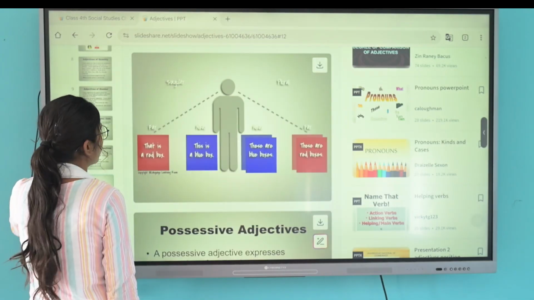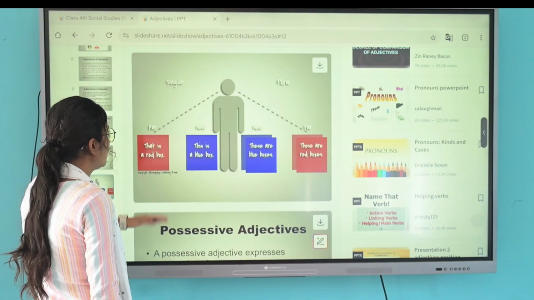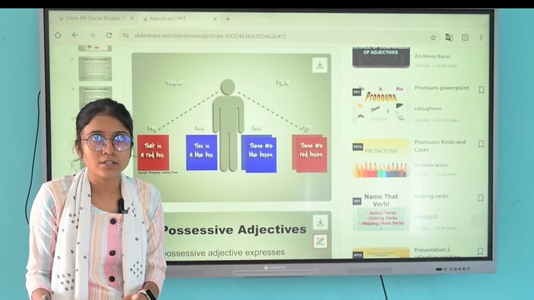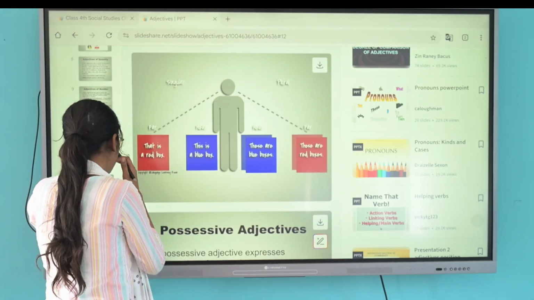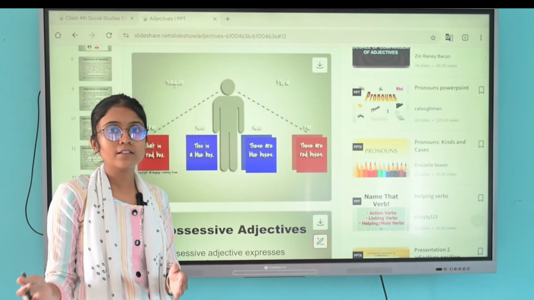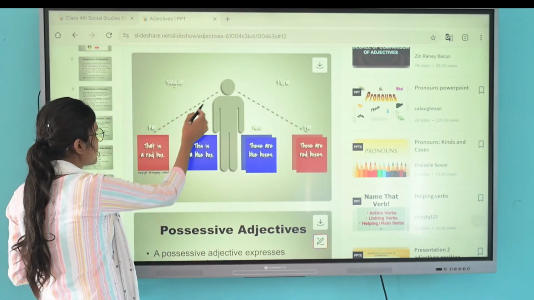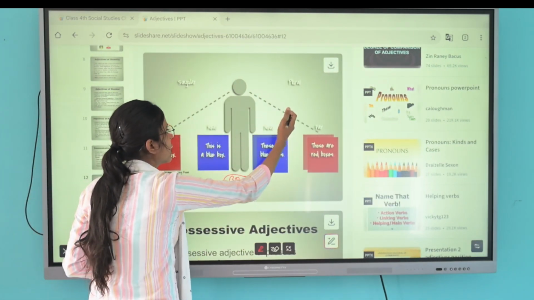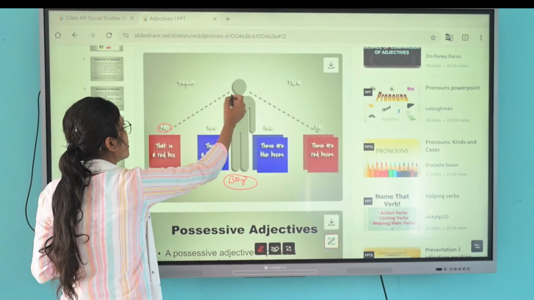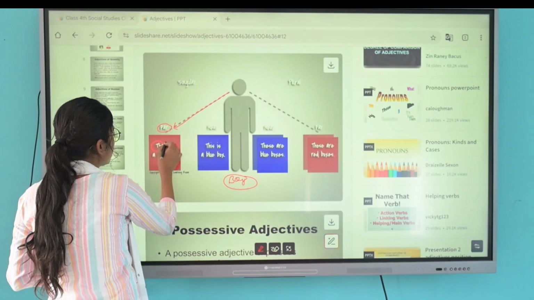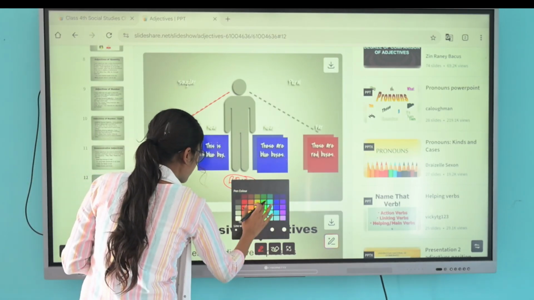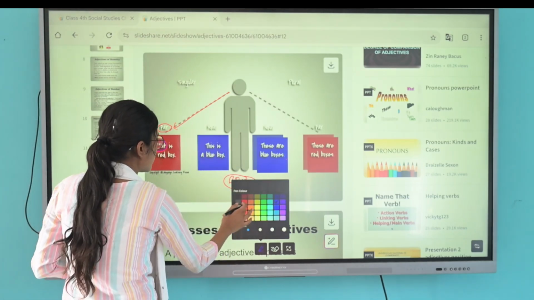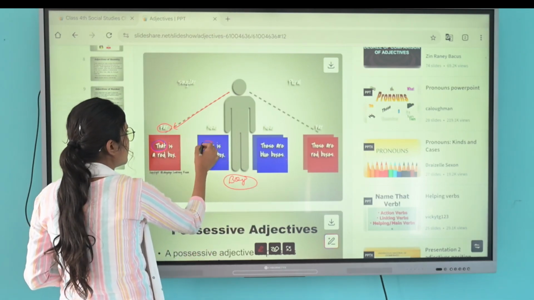Let's see an example of singular and plural. How do you use this, that, these, those in sentences? Look, this is far from the boy, so we will use that. Next, this is near the boy, so we will use this.